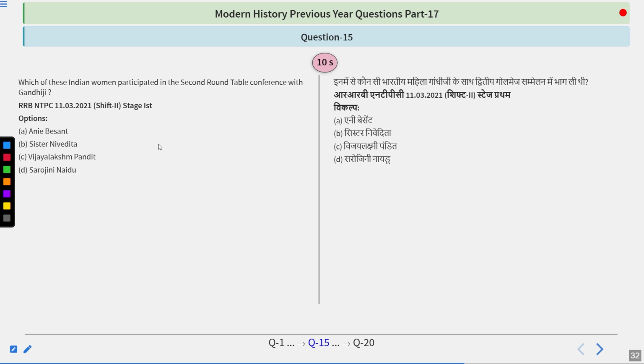Which of these Indian women participated in the Second Roundtable Conference with Gandhiji? Options are Annie Besant, Sister Nivedita, Vijay Lakshmi Pandit, or Sarojini Naidu. Think about it.